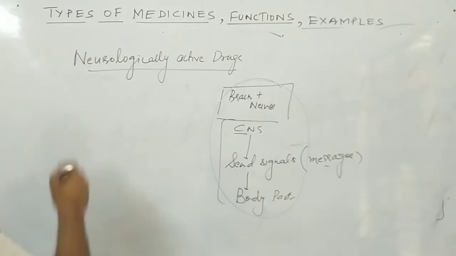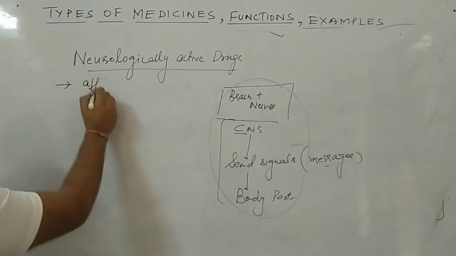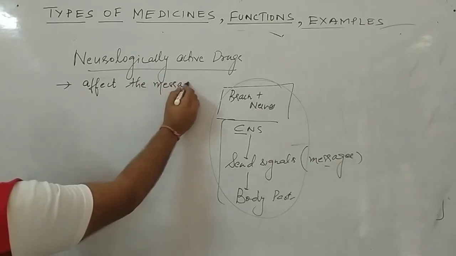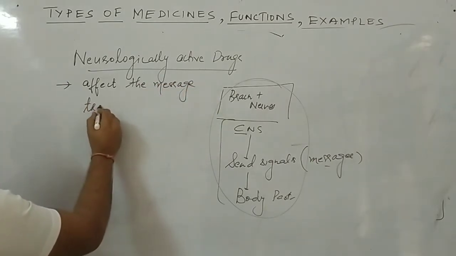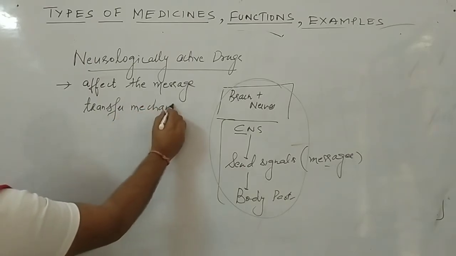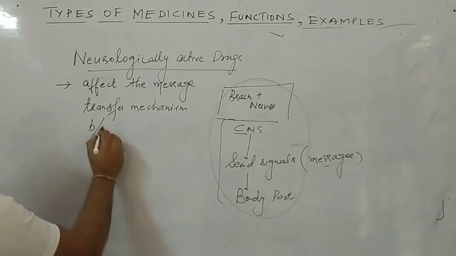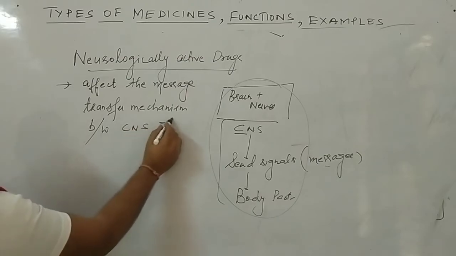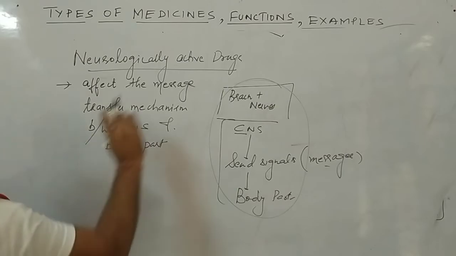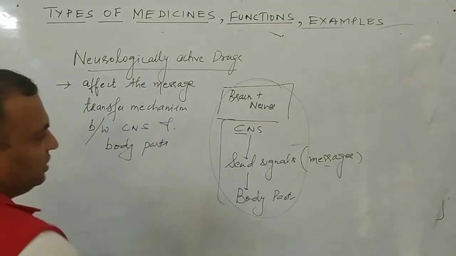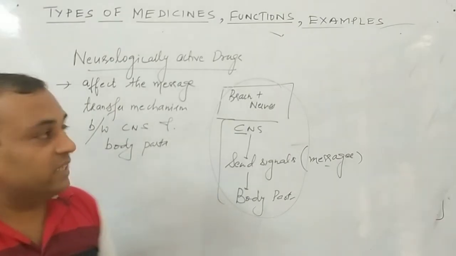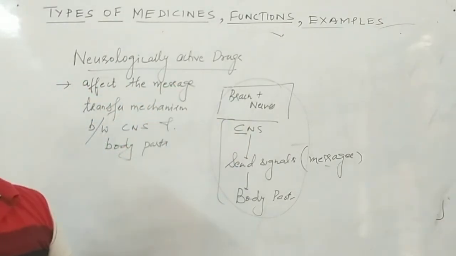If any medicine affects the message transfer mechanism between the central nervous system and body part, clear to all of you? If the mechanism is disturbed, or you can say somewhat affected, any such medicine is said to be a neurologically active drug.